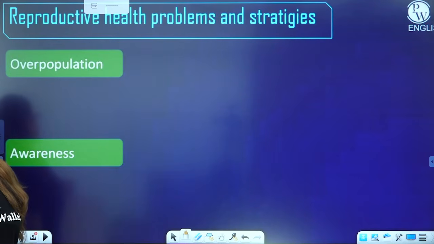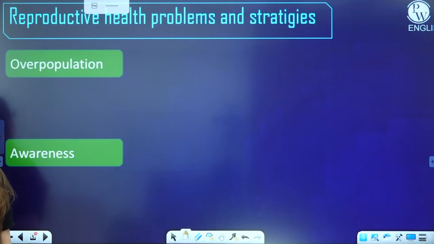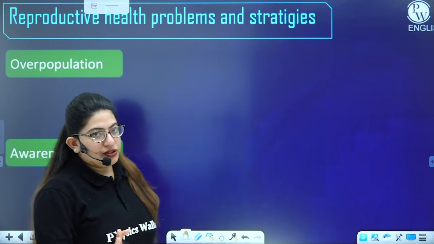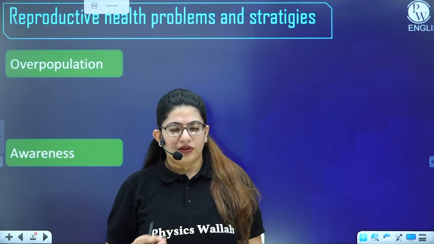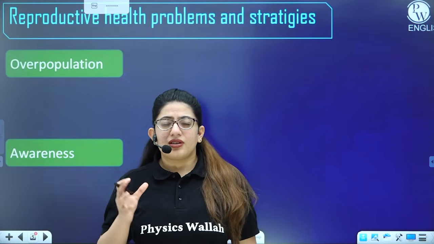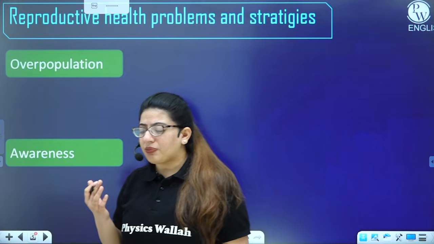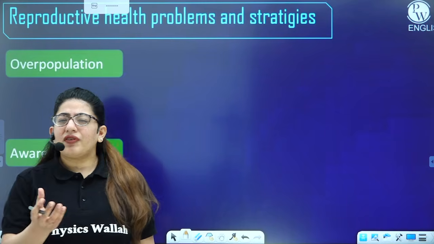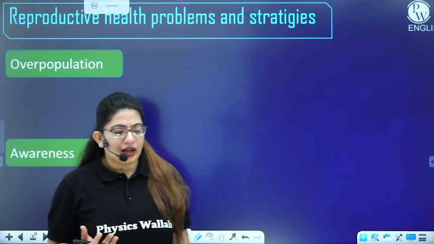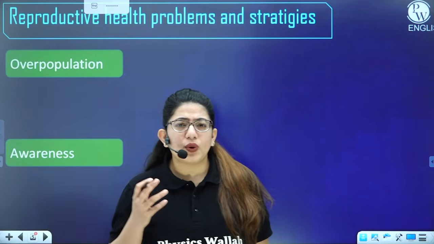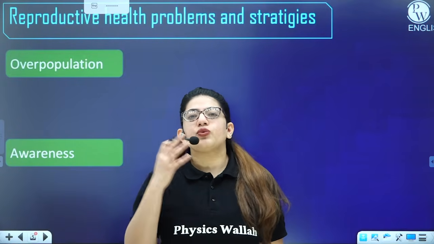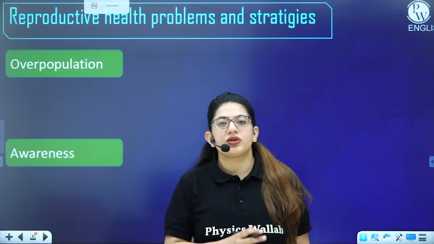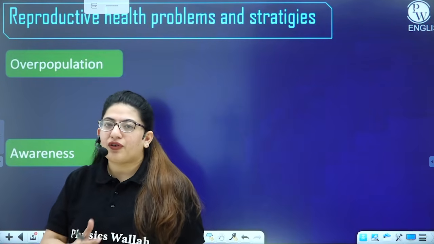So let's see what are the problems and strategies associated with reproductive health. The first problem that you all know is overpopulation, right? The main problem we have in our country is overpopulation. Since there are a lot of individuals, there is more competition. For example, take a very little example of your NEET exam, right? In the NEET exam, around 20 lakh students sit every year.